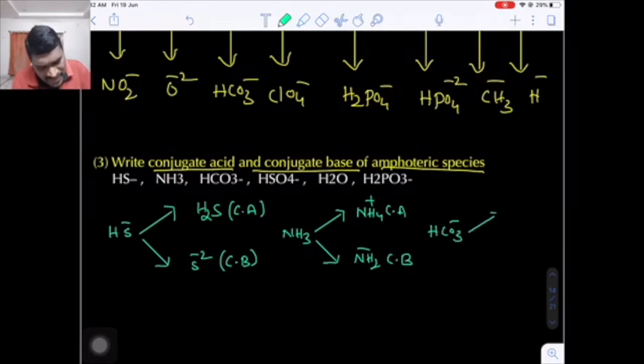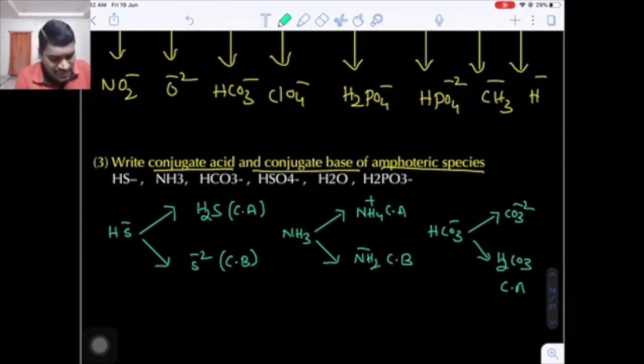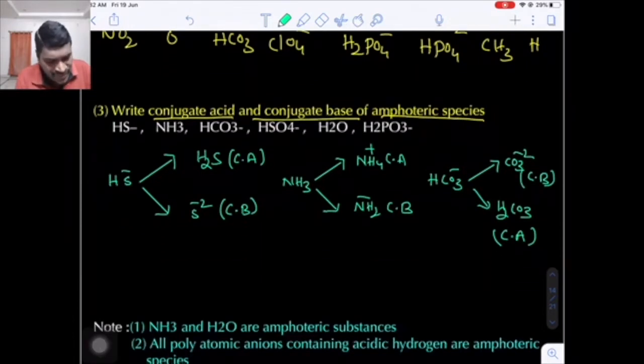And next one is bicarbonate. If you remove the proton, you will get carbonate. If you add the proton, you will get carbonic acid. In carbonic acid, what happens? One proton will be in excess, that is the conjugate acid. In bicarbonate, the proton will be lost, so you will get carbonate. This is a conjugate base. Even water is also an amphoteric species.